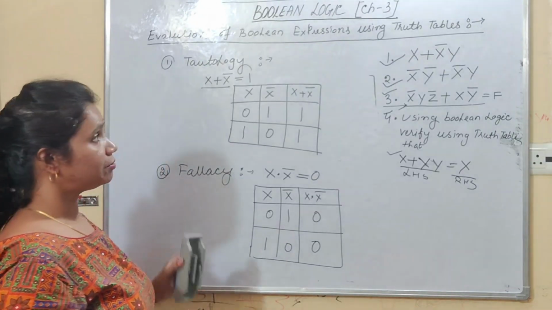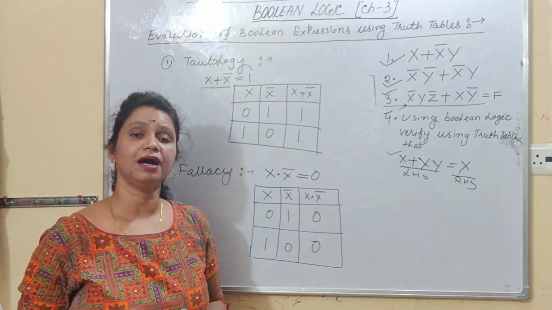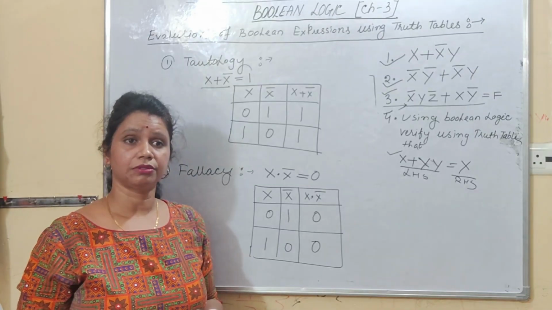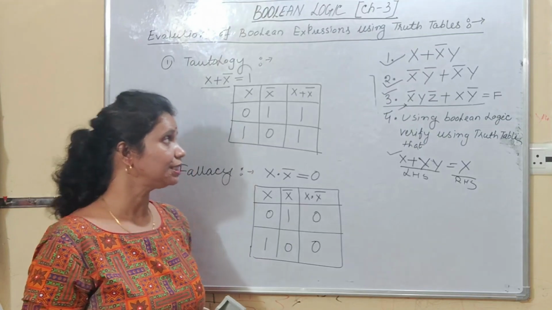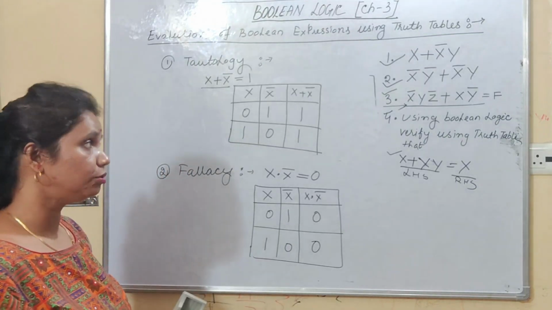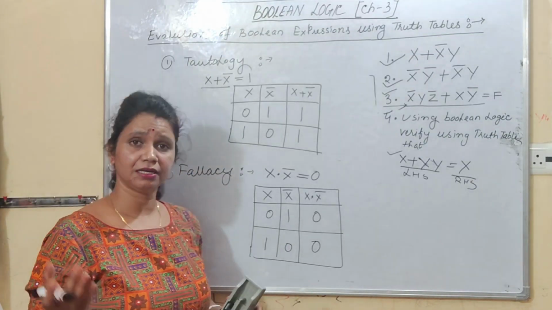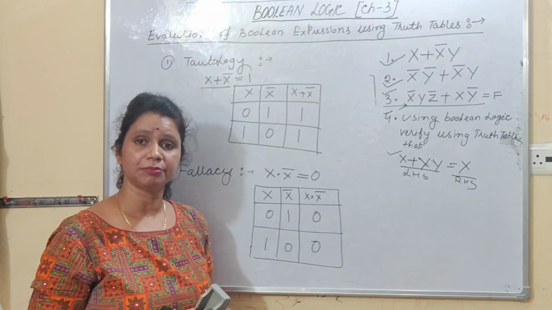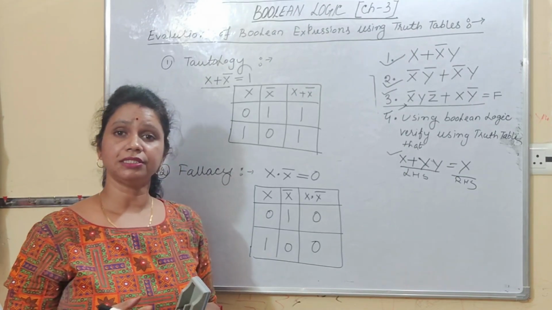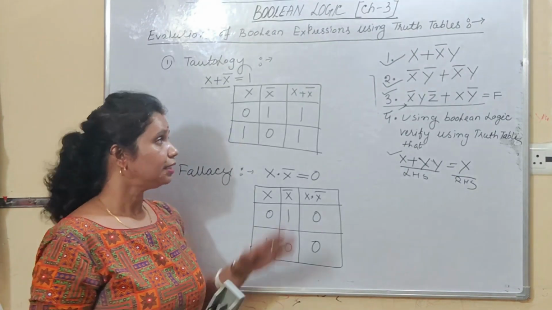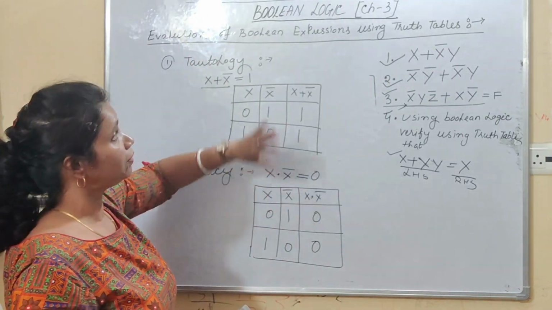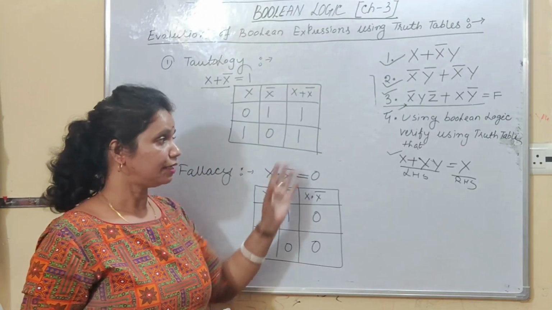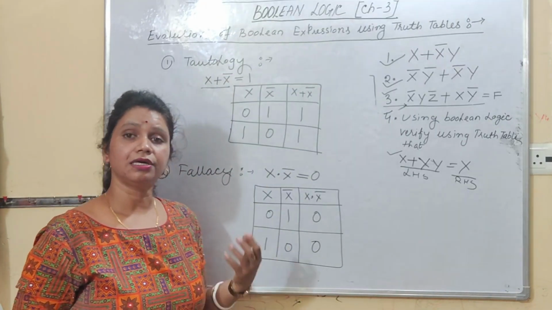So this is about logical operators and how you evaluate Boolean expressions by using the truth table. So thank you students. Next video, that is part 2, you can get the concept of logic gates. How can you draw the logic circuit of any Boolean expression? In this video, I have described how you can draw the truth table of any Boolean expression. Right students? Next video, I will discuss the logic circuit.